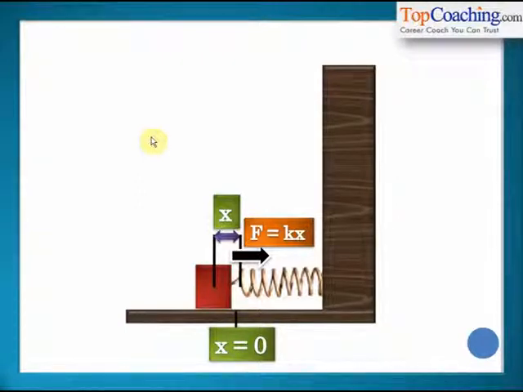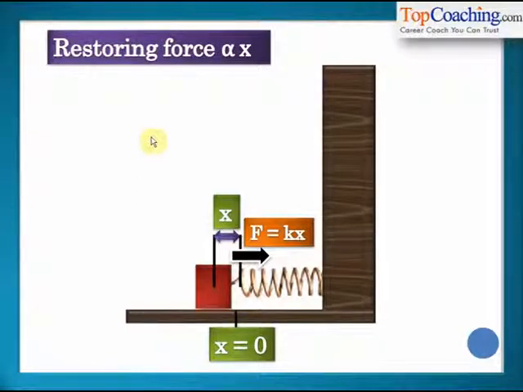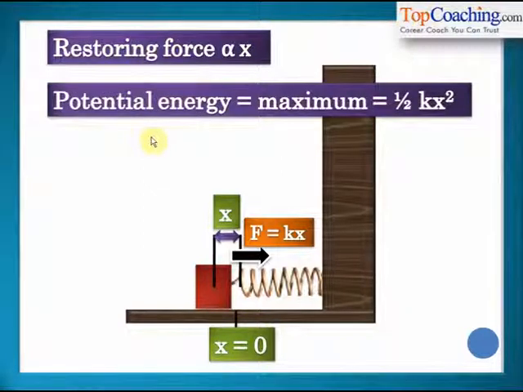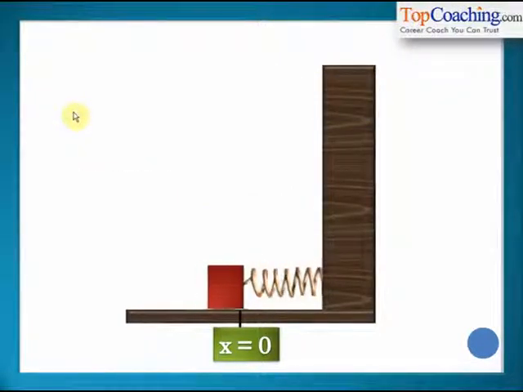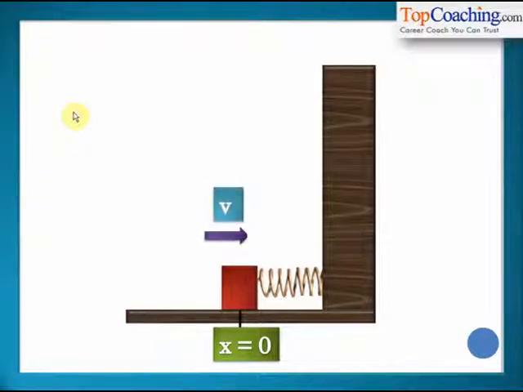In this case, let us carefully analyze what happens as we release this block. At the instant when we pull the block to the left and release it, the potential energy of the spring block system is maximum. This is because the spring is stretched by a length x. So the potential energy of the system is half kx square, isn't it? The kinetic energy of the system, of course, is 0 because the block is just released from rest. Now when the block is allowed to move, it immediately moves to the right because of the force F equal to kx. After some time, it reaches the original position x equal to 0.